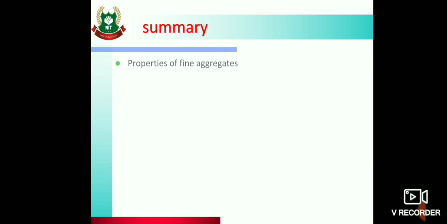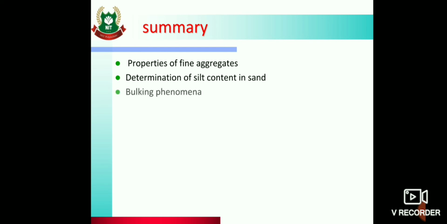Summary. What have we seen in this lecture today? Properties of fine aggregates, then determination of silt content in sand, then bulking, how bulking is determined, then fineness modulus of sand, and then gradation. So this was all about today's lecture.